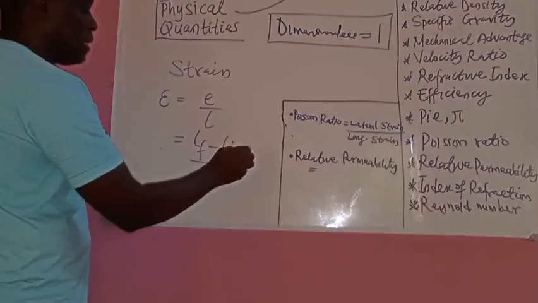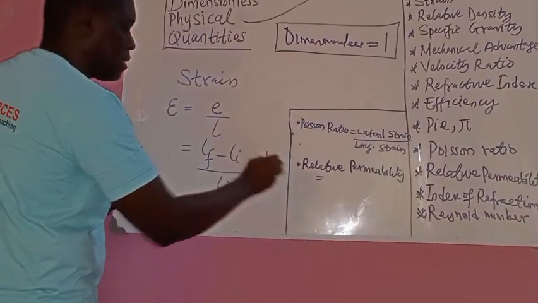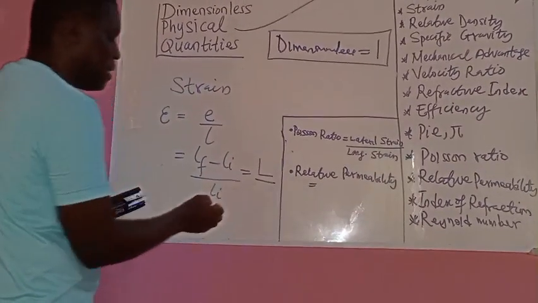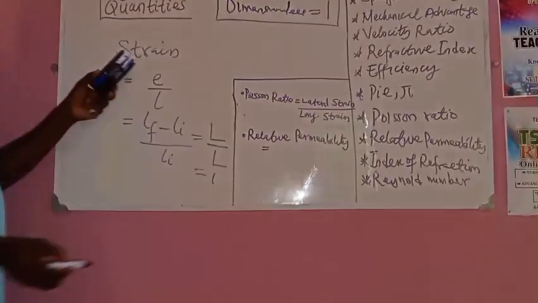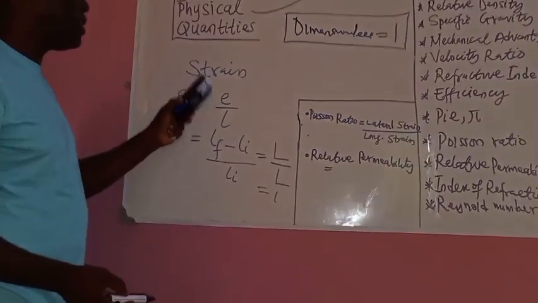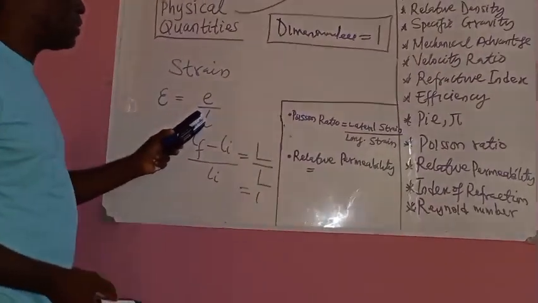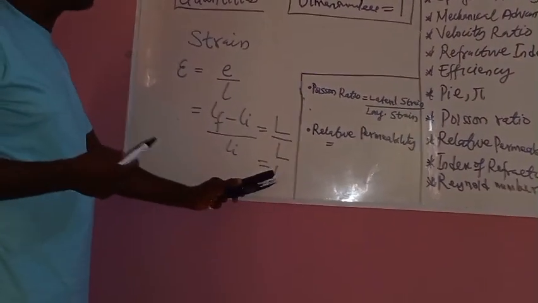Now, if you look at this, LF minus LI is L, length, dimension. Then LI is also dimension L. L cancels L. What do you have there? It's 1. So strain under elasticity, the change in extension over the original length of a strained material, is dimensionless because it ended up giving us 1. Remember I told you 1.